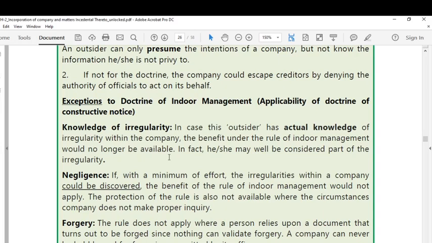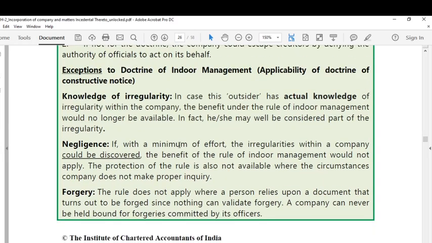When knowing that there are problems in the internal management, you cannot take that for granted. Hence, if an outsider has actual knowledge of the irregularity within the company, the benefit under the rule of indoor management would no longer be available. That is the first exception. You have to keep this exception in mind.